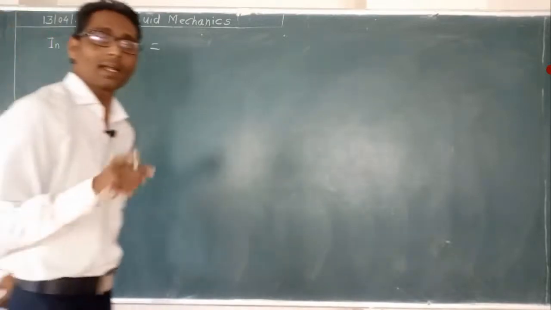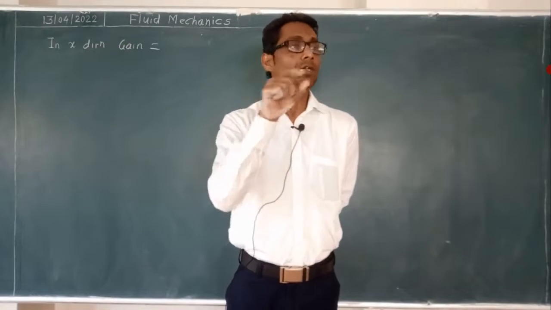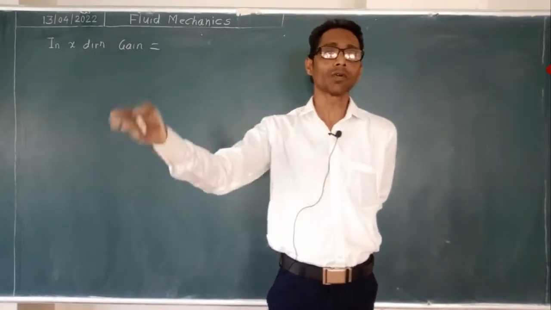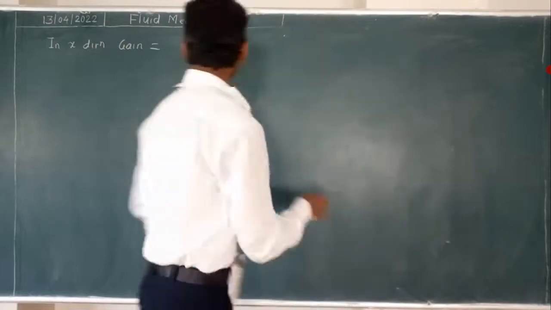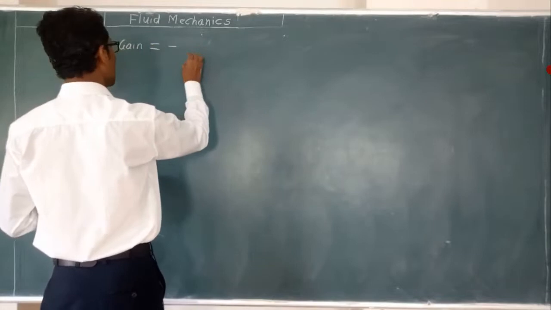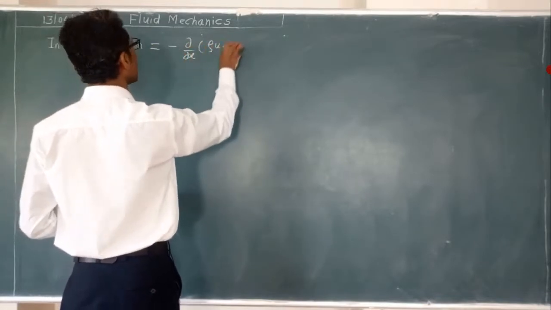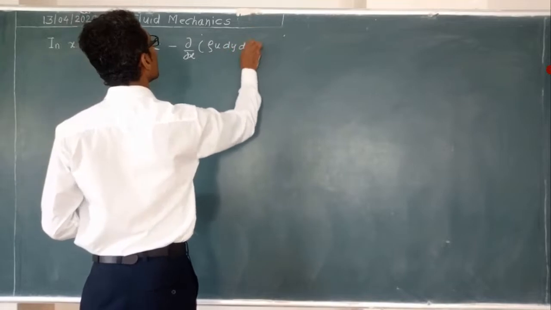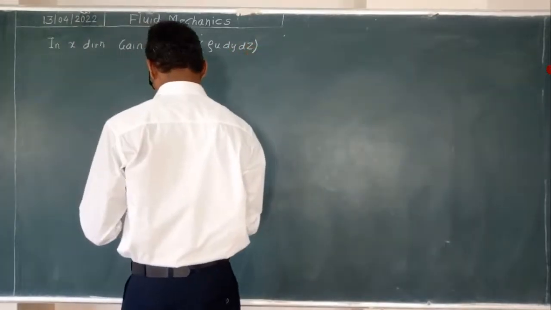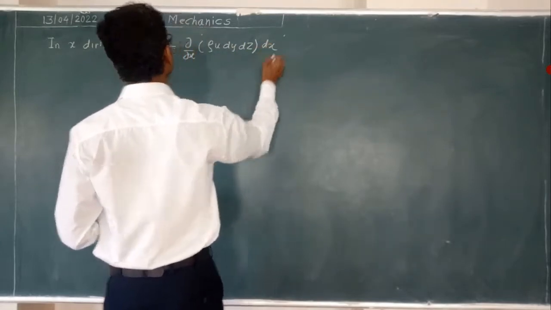Rho u dy dz is cancelled with the other rho u dy dz. The remaining part, with a minus sign, is del by del x of rho u dy dz into dx.